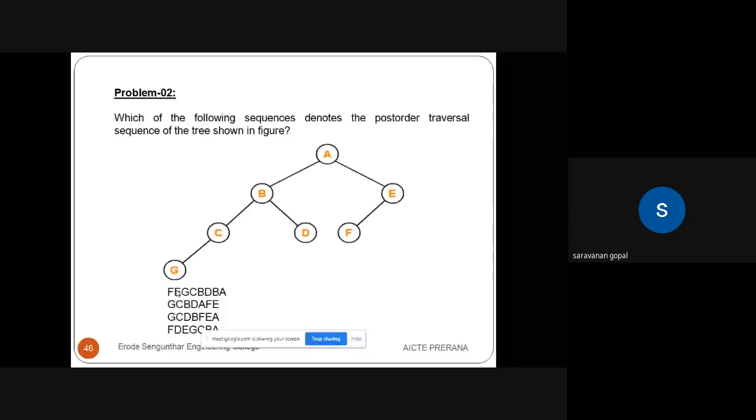The first option is F, E, G, C, B, D, B, A, and the second, third and fourth options are mentioned here. So what is the algorithm or procedure in post-order tree traversal? First visit the left children, then go for right children. Finally, go for the root node. That is post-order.